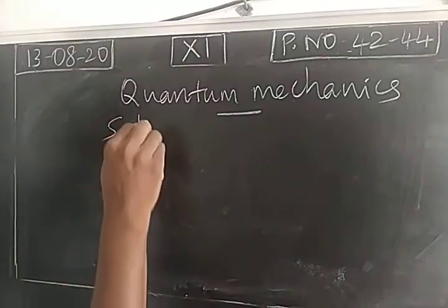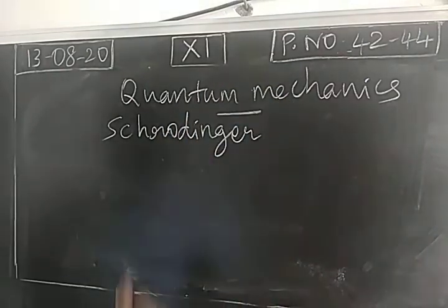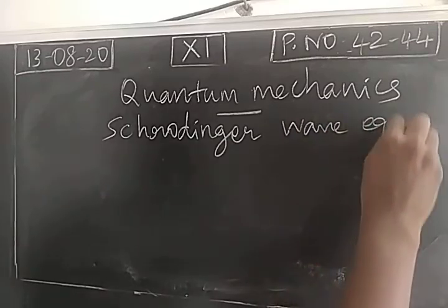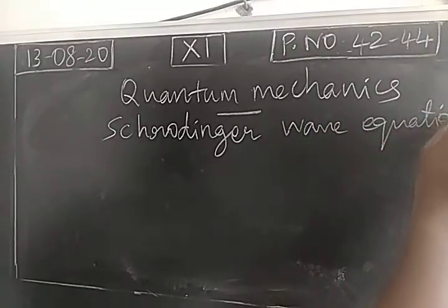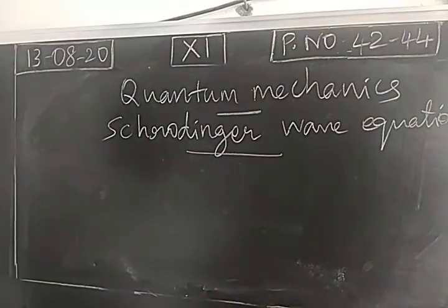So the Schrödinger wave equation and the solutions of Schrödinger wave equation explain the structure of an atom. That we are going to study one by one.